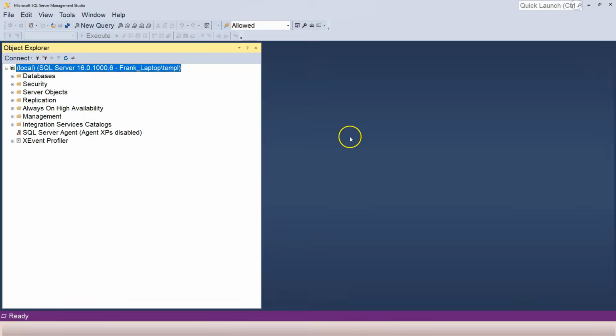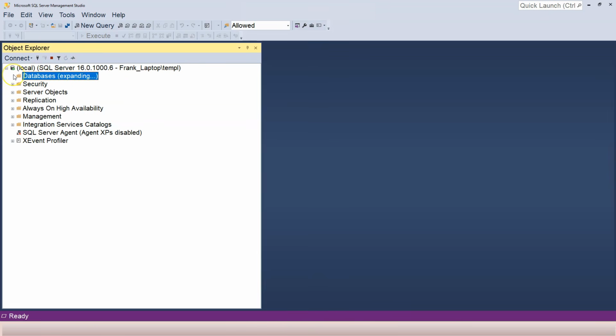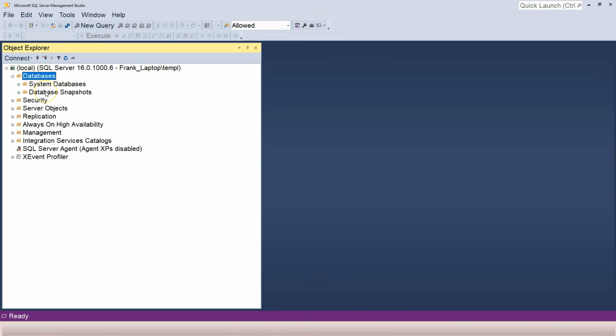So here, this is the instance of the DBMS system, which is our SQL Server. I want to show you that inside the SQL Server, there can be multiple databases. So let's open it up. And let's open this up. And you can see there's no databases, because we haven't created any database, but that's actually wrong.